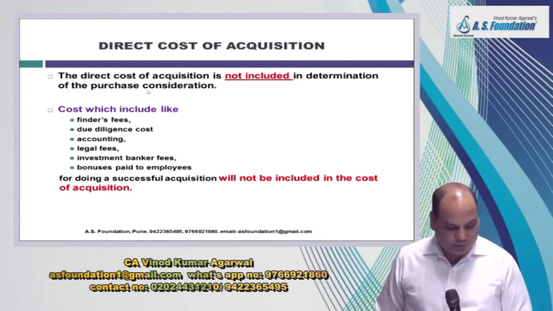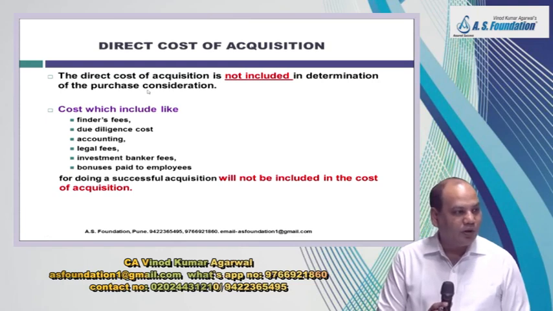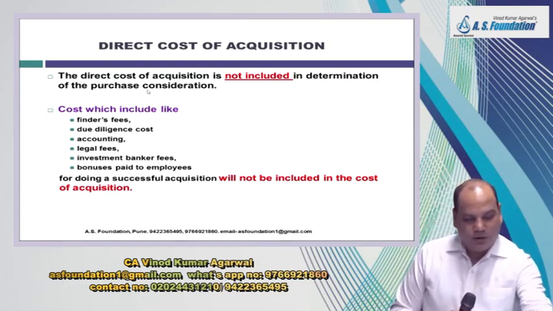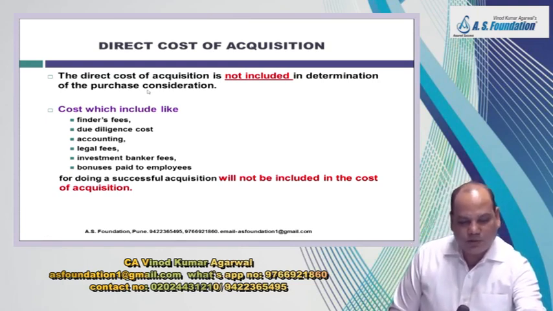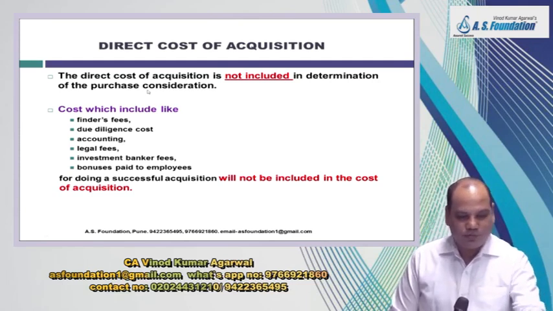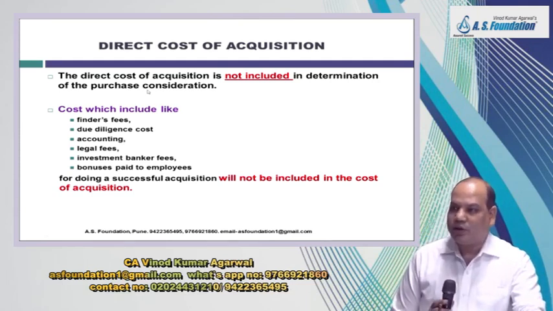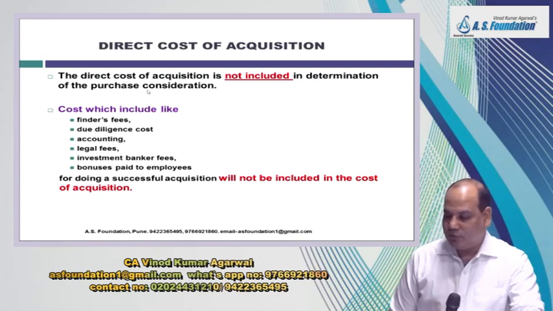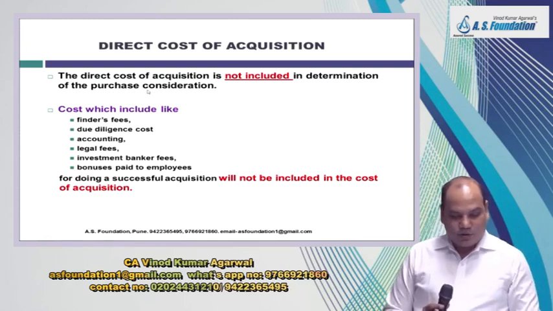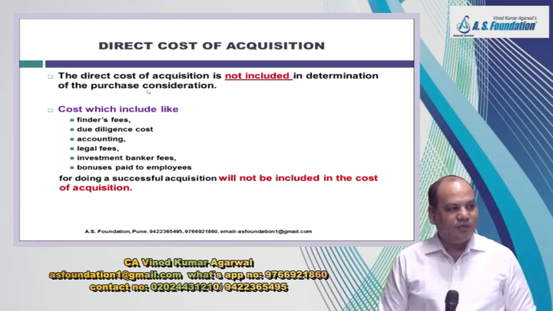Next question, very important trick for solving a numerical problem. When you are solving a numerical problem, these adjustments they ask you. Direct cost of acquisition. What is the meaning of direct cost of acquisition? That is cost incurred in completing this business combination process. Business combination is not a small task. Is it a small task? No. It's a marriage of two entities.